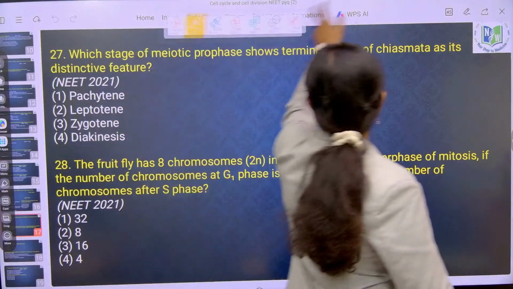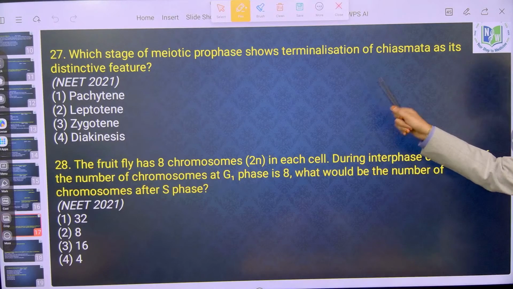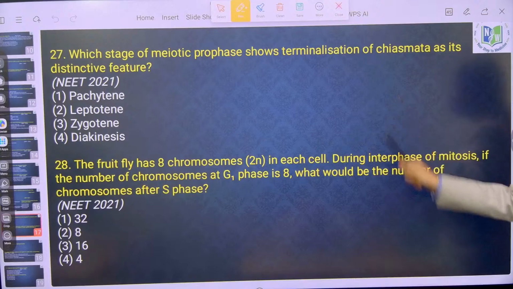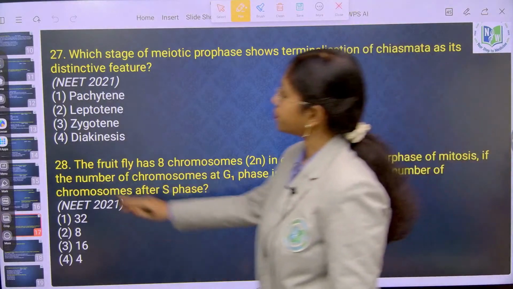So this questionnaire session is to give you an idea of the patterns of questions and the concepts of the chapter, right? Which is a stage of meiotic prophase? Some 10th time on meiosis 1, prophase 1. What is the answer? Terminalization of chiasmata, diakinesis.